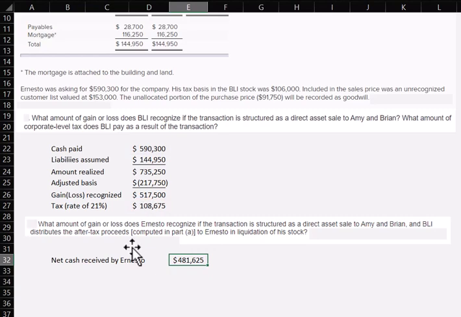And that comes up with $481,625. Now, he's going to recognize a capital gain of $375,625 on that. Okay, and here's how we come up with that. We have to take the net cash received and back off his basis. His basis was 106. Okay, and right there is where they tell you what his tax basis was, 106.